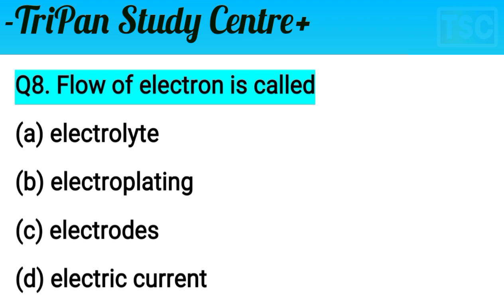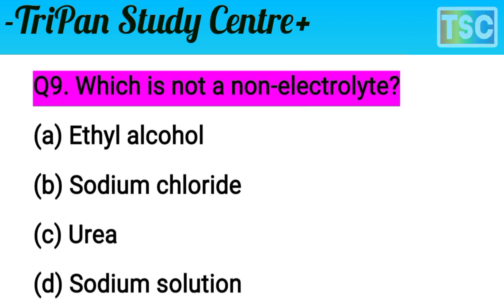A: electrolysis? No, it is not a correct answer. B: Electroplating? No. And C: Electrolytes? No. It means the D option is correct here. Electric current. D option is correct for this question. The flow of electrons is called the electric current. That's important. And let's see the next question here. Next question on your screen.